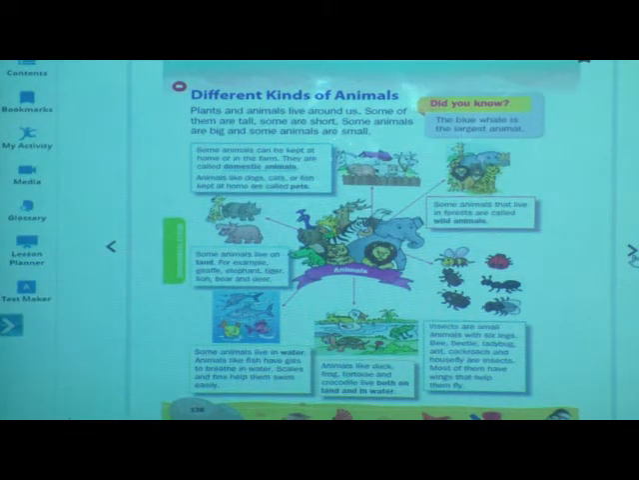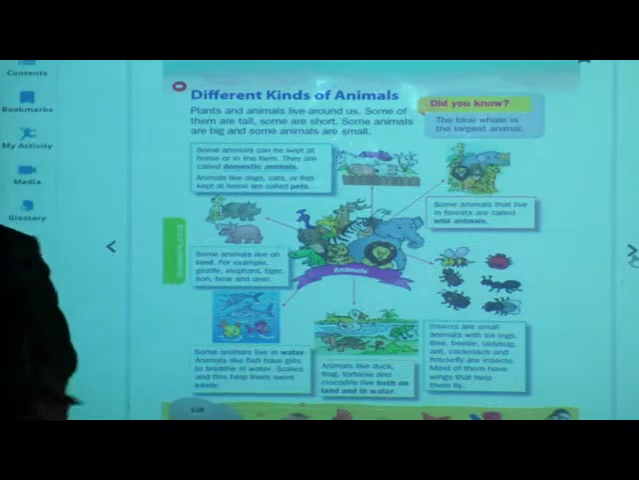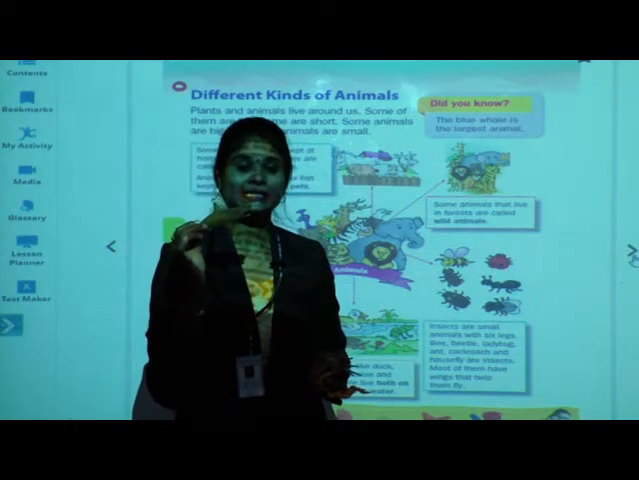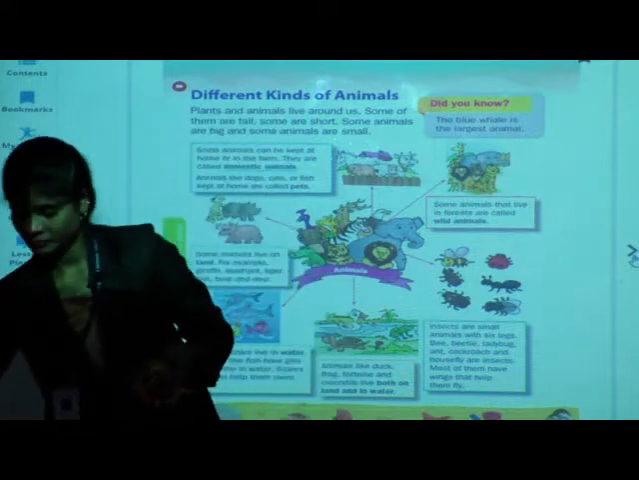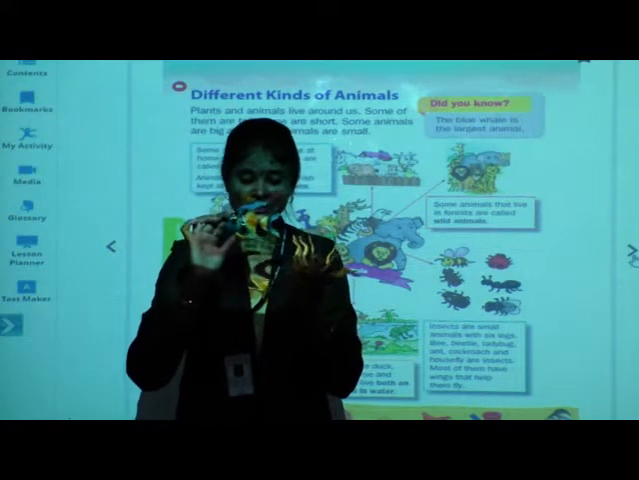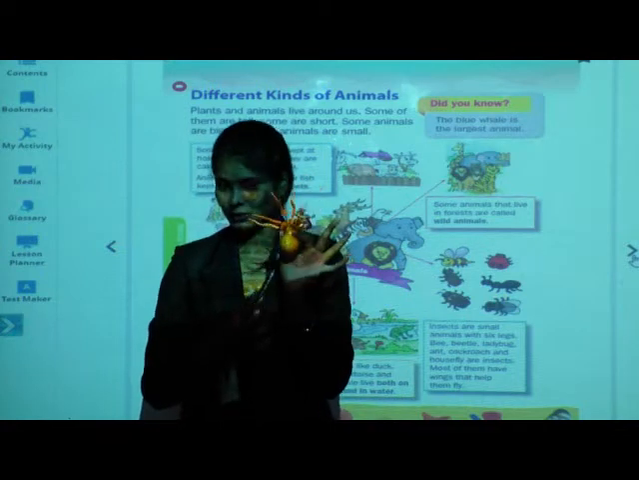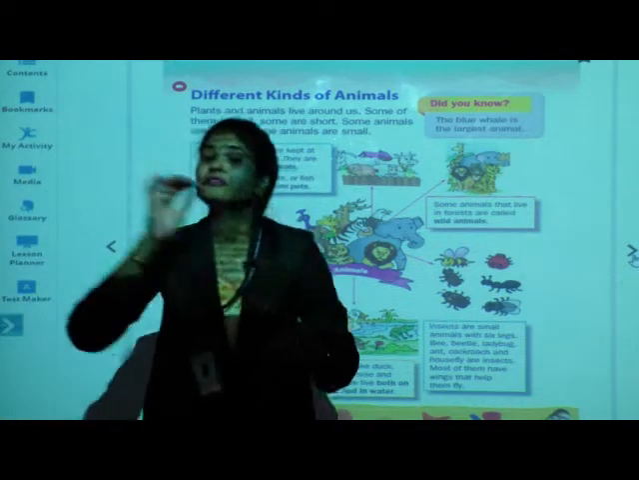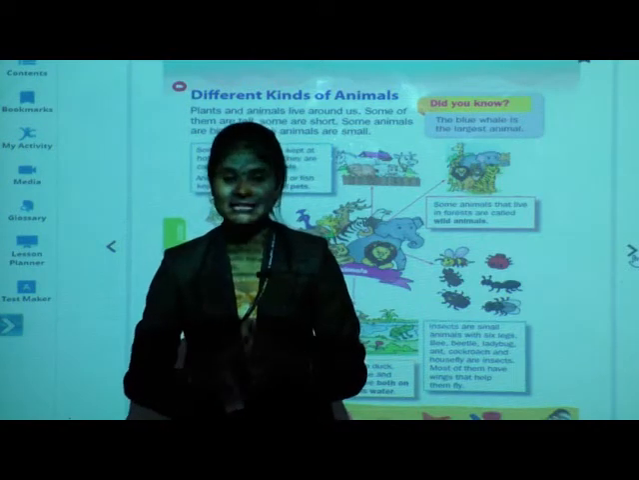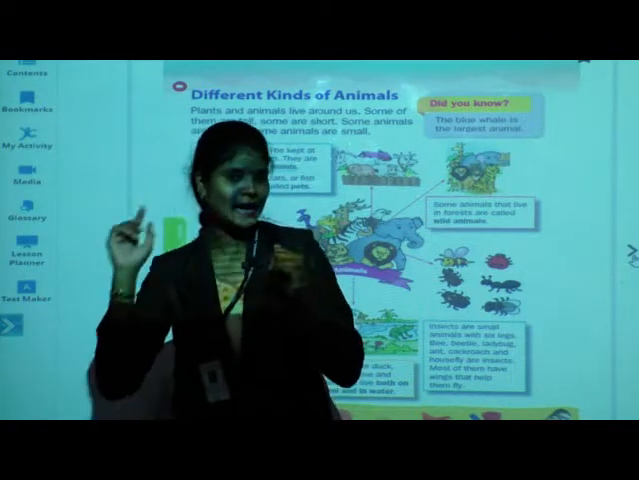Now come to next. Which type we are going to learn now? Water animals. See children, see, what is this? Whale. Next, fish. This is fish. And which animal is this? Octopus. Now tell me, where do you find these animals? Yes, we find these animals in water. So they are water animals.